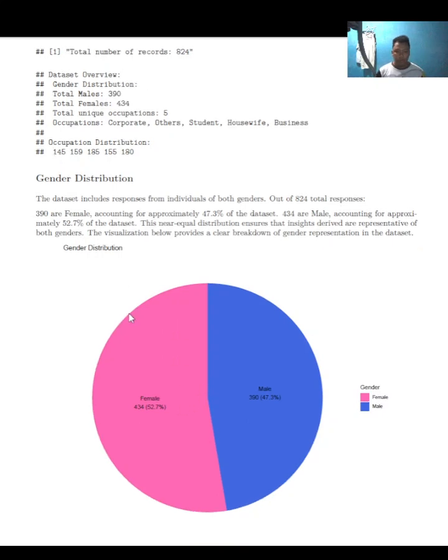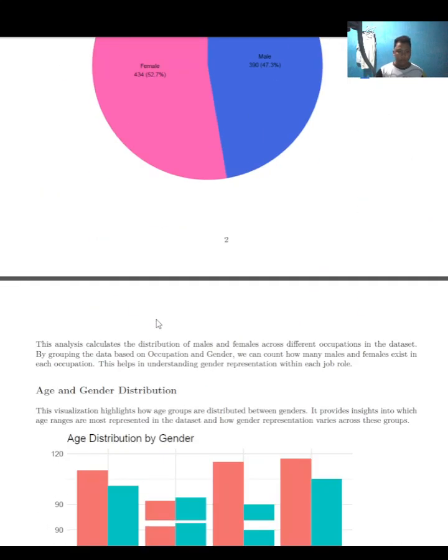Gender distribution. This bar chart shows the distribution of gender in the dataset. So 434 females, which is 52.7% of participants, and male is 319 respondents with 47.3%. Next.